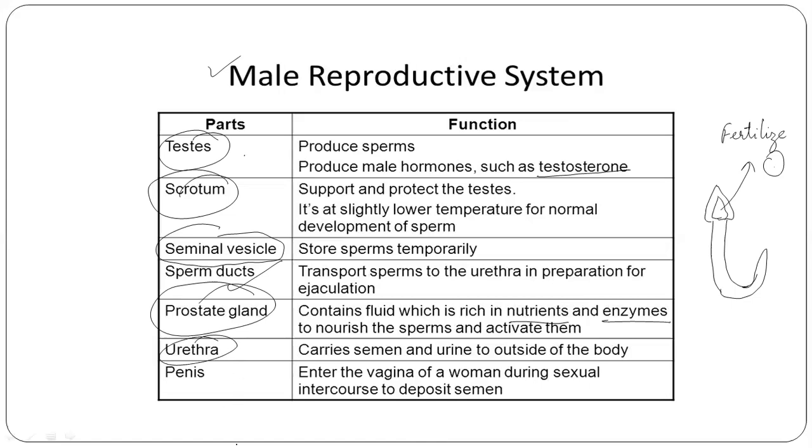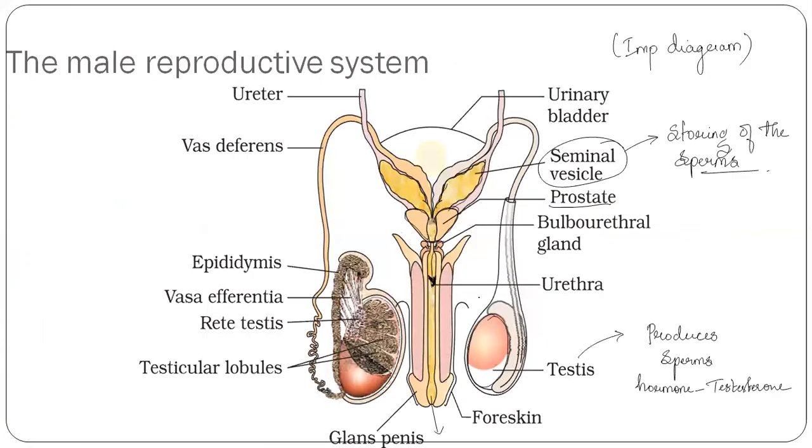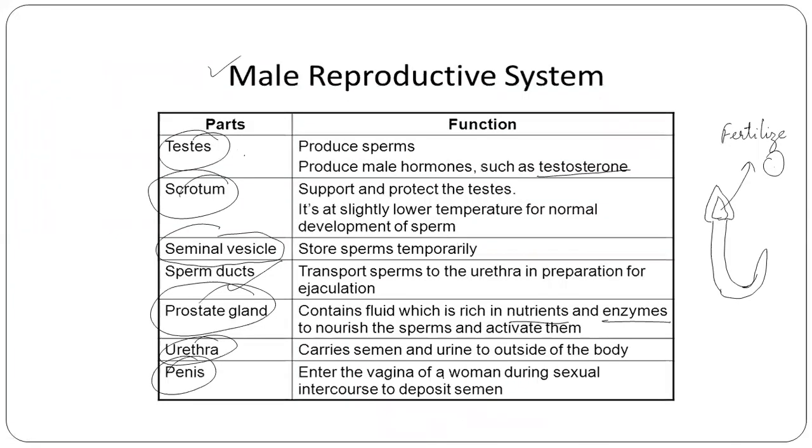Next, coming to penis. It enters the vagina of a woman during sexual intercourse to deposit semen. Yes, it helps in the movement of the sperm outside the body of the man, so that it can ejaculate during the sexual intercourse and deposit the semen so that the sperms can travel inside the female reproductive part. So the penis enters the vagina. Here, can you see this part? It enters the vagina of the woman during sexual intercourse to deposit the semen.